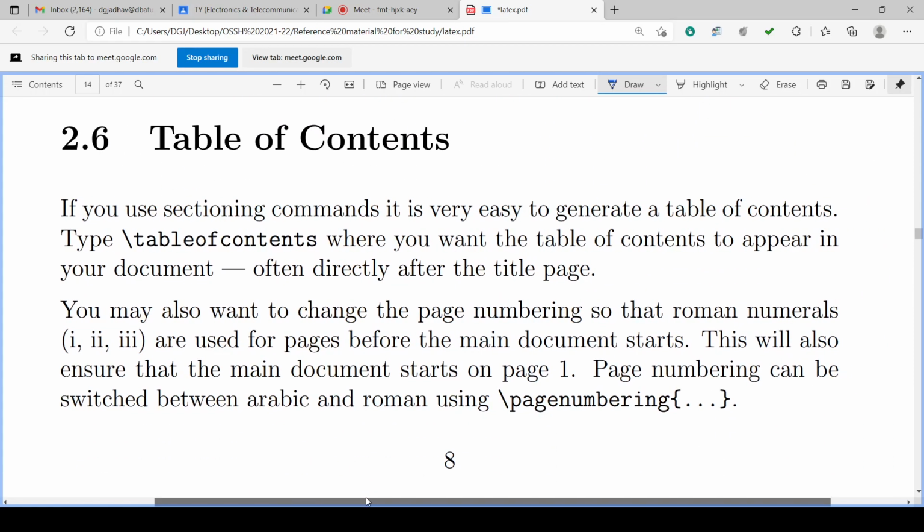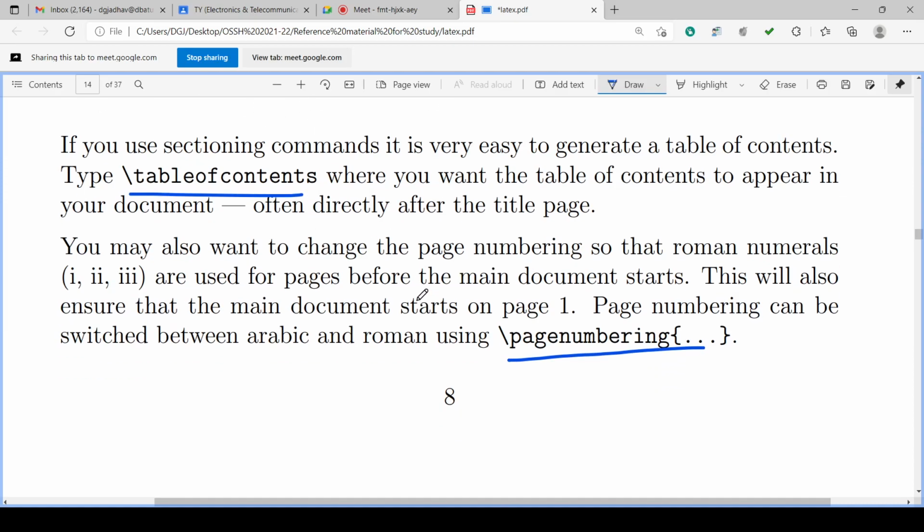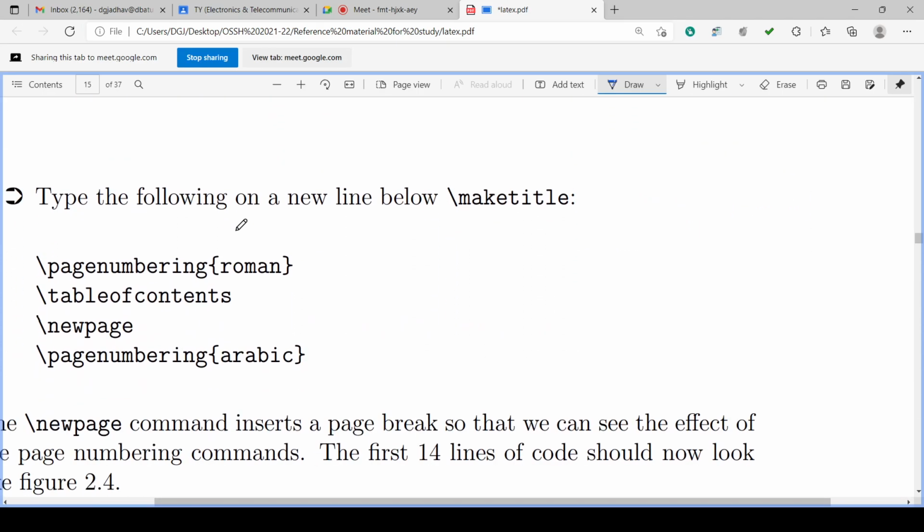Then we can create tables also, the table of contents. Then we can have page numbering, and we can have the table of contents. Different styles of page numbering will be there. Maybe Roman numeral page numbering for some part of the document, and we can have Arabic. So Arabic and Roman page numbering we can use, and we can create the table of contents also.